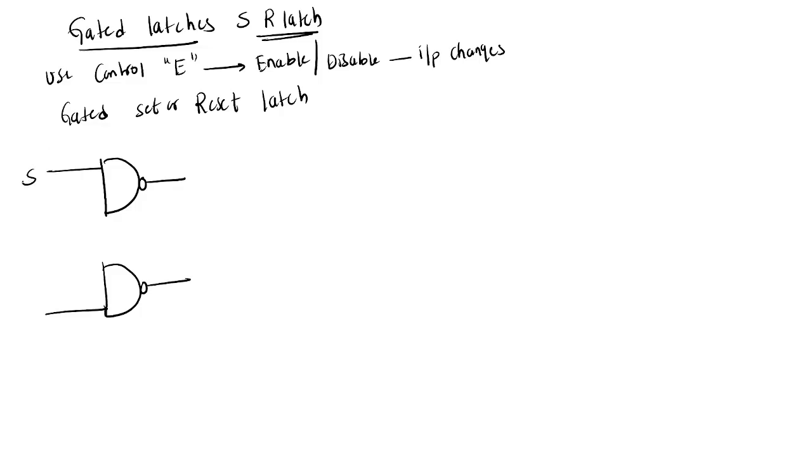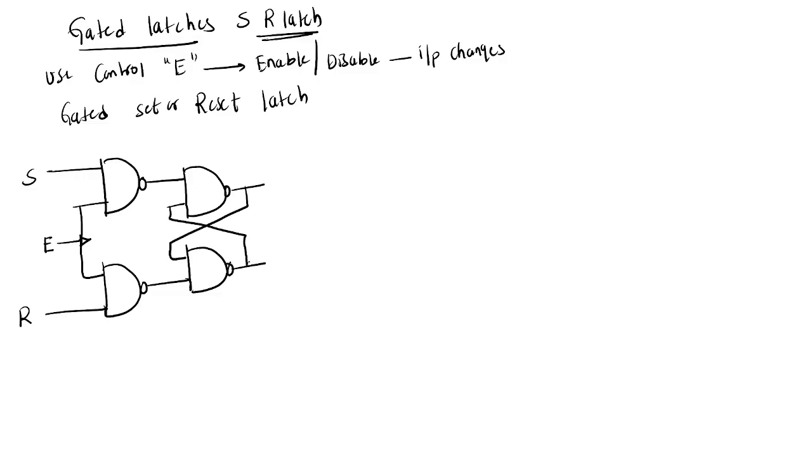This is S, and this one is R, and this one is connected with an enable pin. This is nothing but enable, and this is active, meaning positive level trigger enable. So this will be feedback, and this one will be feedback. So this is Qn and Qn bar.